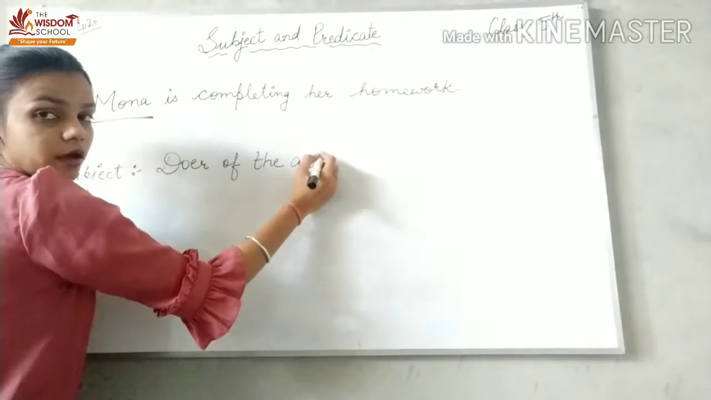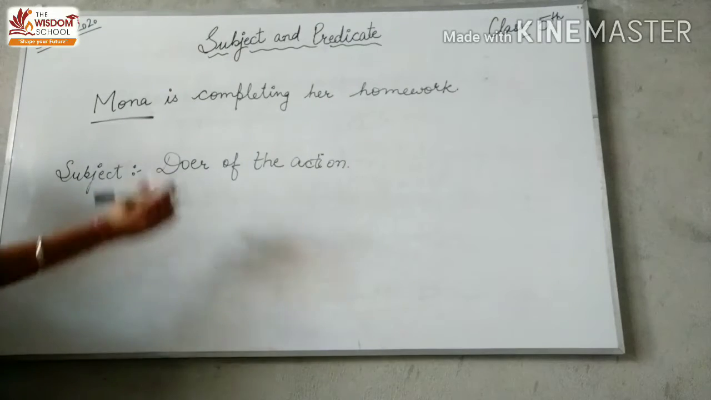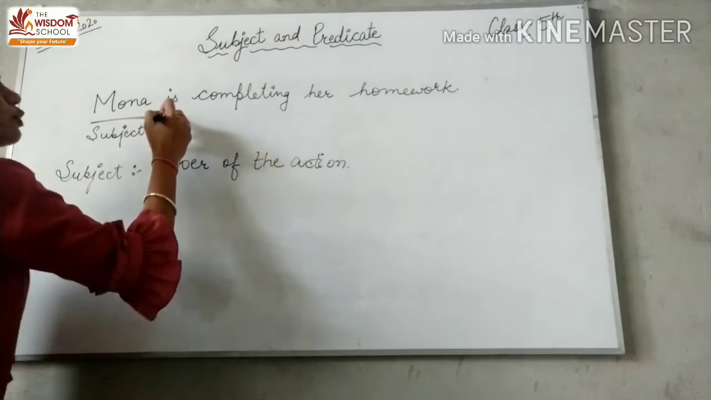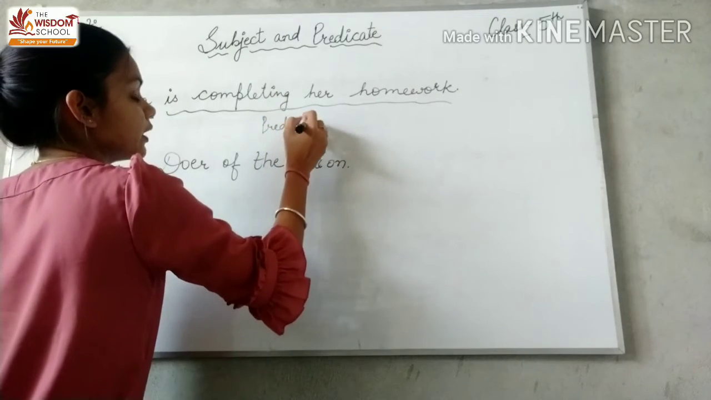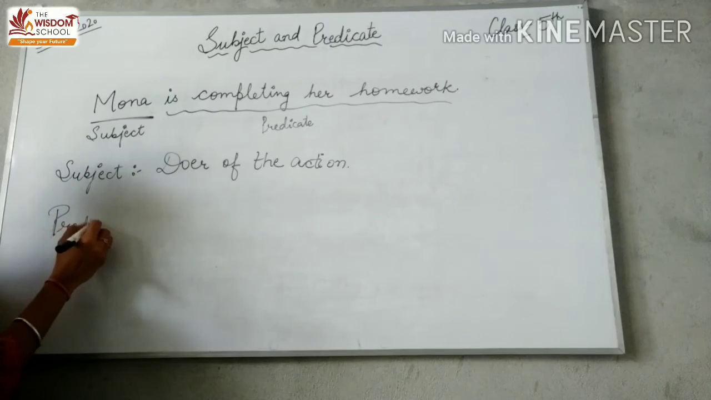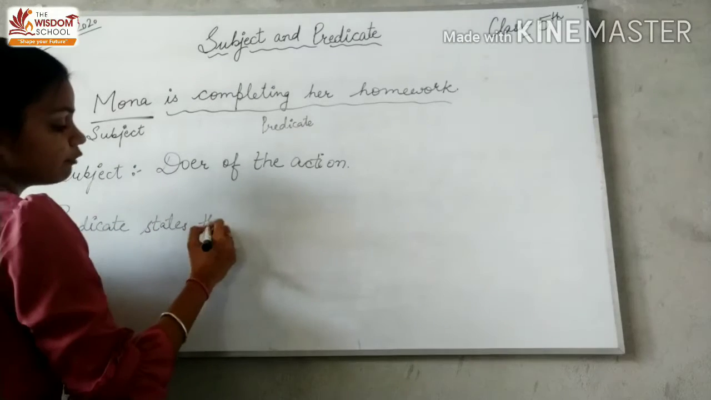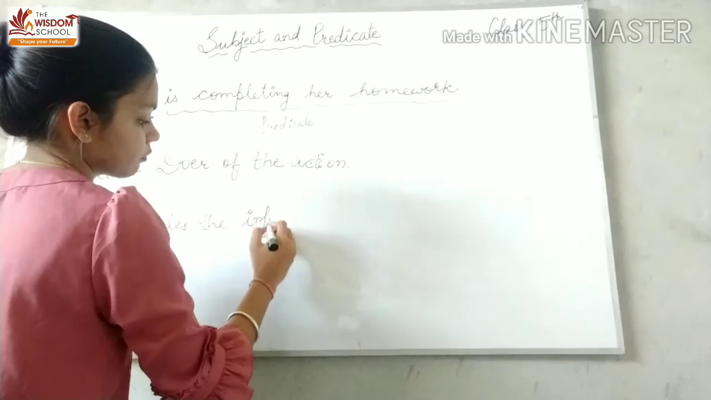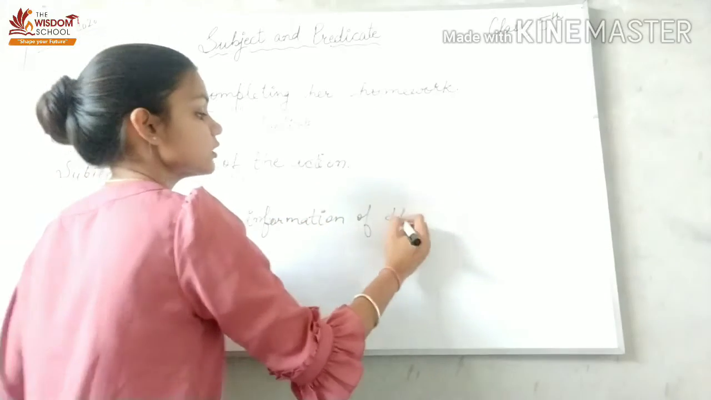काम को करने वाला subject होता है. Okay? Subject is the doer of action. So Mona is the subject because she is doing work. Which work she is doing is predicate. Predicate states the information about the sentence. Predicate states the information of the sentence.